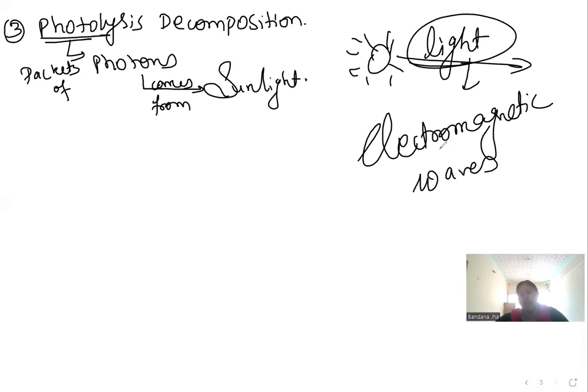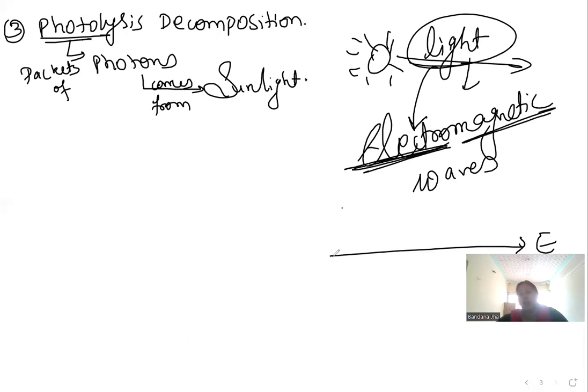Electromagnetic waves. Electro means what? Flow of electrons. That is electricity. So light, we can say it is an electric field. Wherever there is an electric field, automatically there will be the magnetic field, but in a perpendicular direction. Because according to Fleming's left hand or right hand rule, electric field, magnetic field, and force, these all are perpendicular to each other. Is this clear?